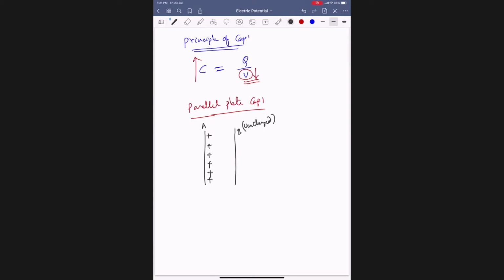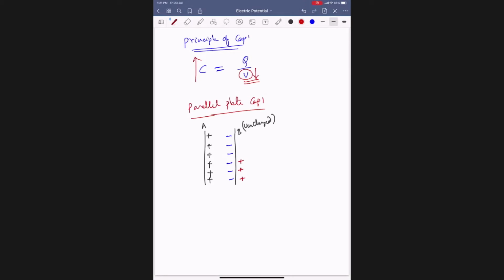So initially B is uncharged, but when I bring it very close to A, what happens? The existing positive charge on A will induce which charge on this side? Negative charge. On the other side, positive charge.